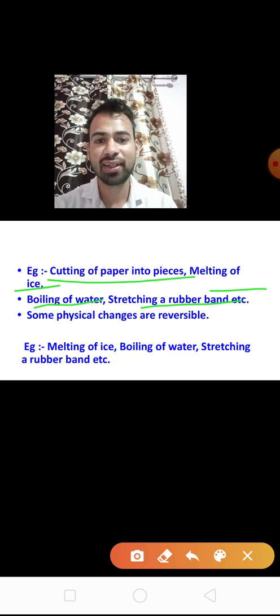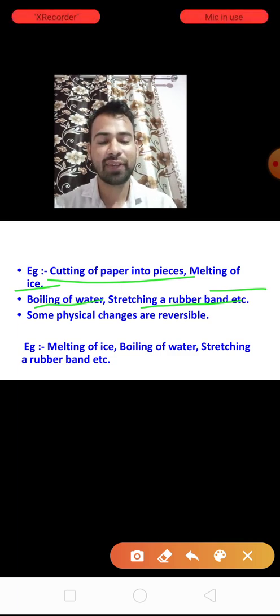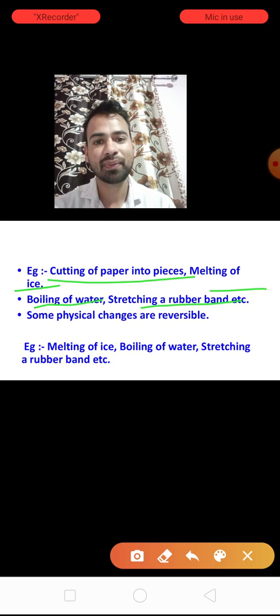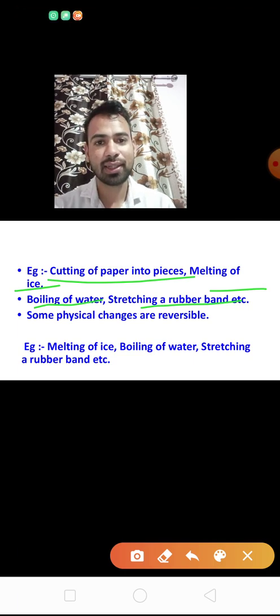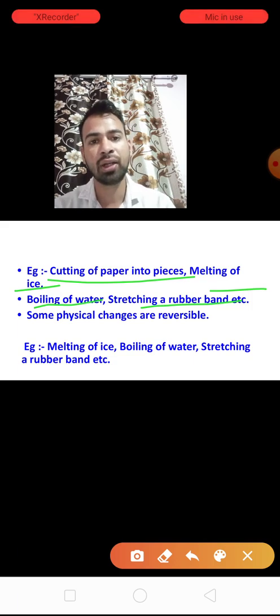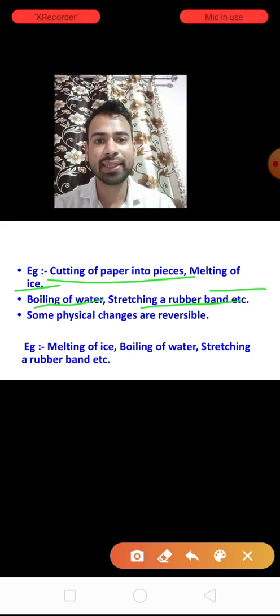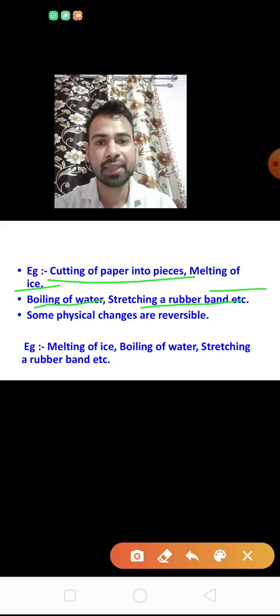Okay children, clear? Now next one, that is stretching of a rubber band, is also a reversible change. In this change, the stretched rubber band again comes back to its original form. So that's why we are saying it is reversible. So these are examples of reversible as well as physical change.